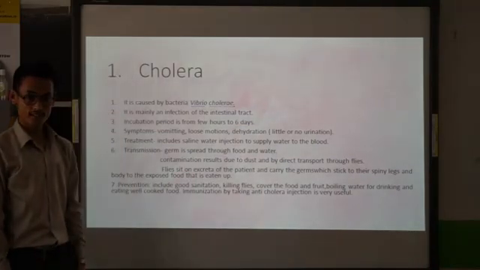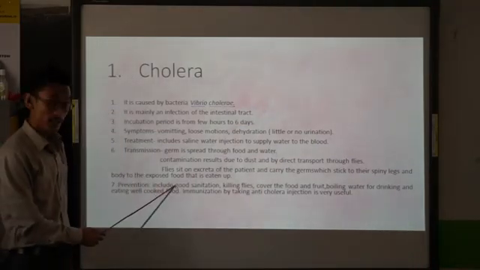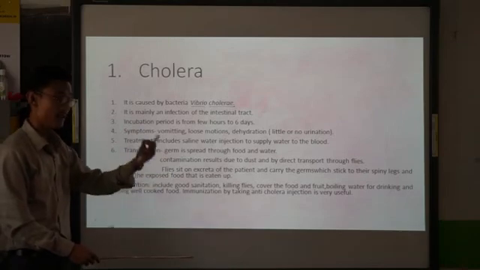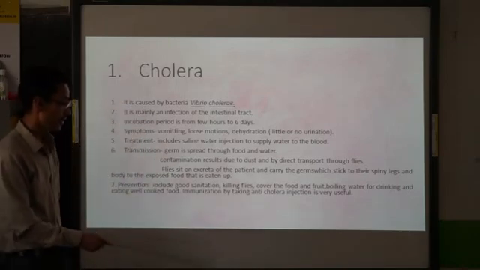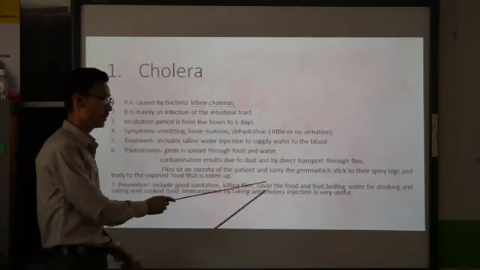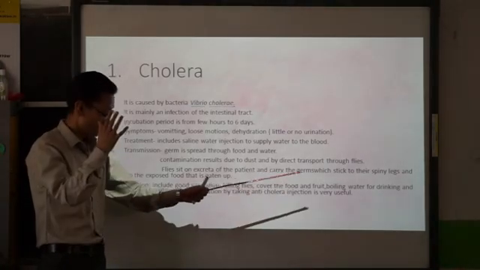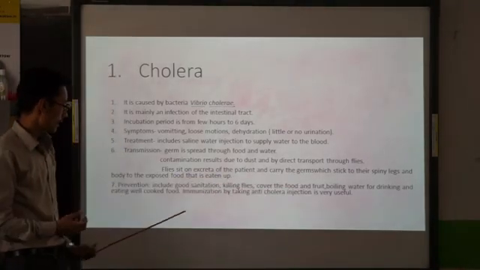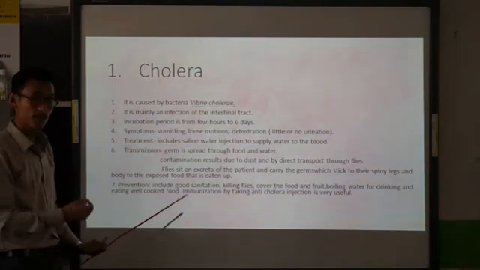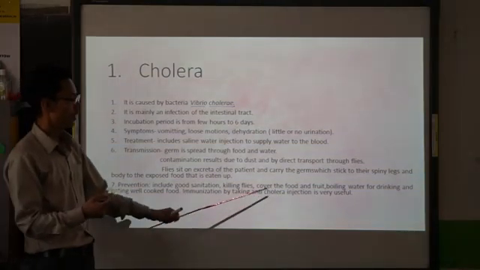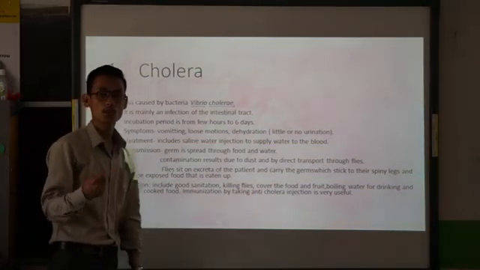So how to prevent it? Simply include good sanitation, maintaining cleanliness, proper hygiene conditions, killing the flies, covering the food and the fruits, boiling water for drinking, and eating well cooked food. Immunization by taking anti-cholera injection is also very, very useful.